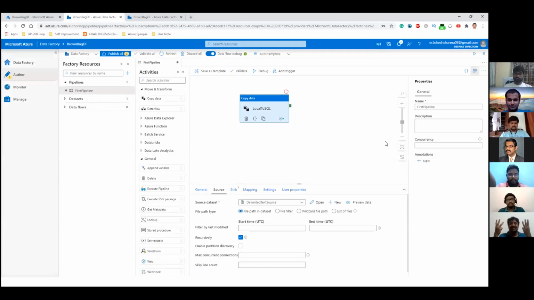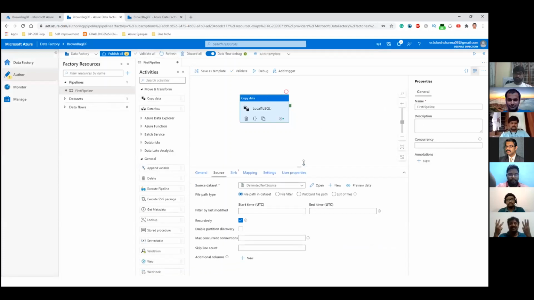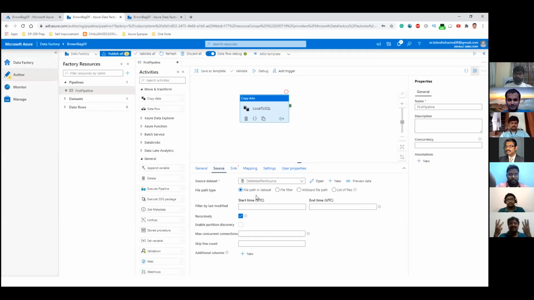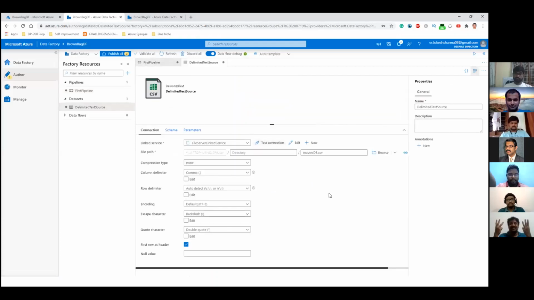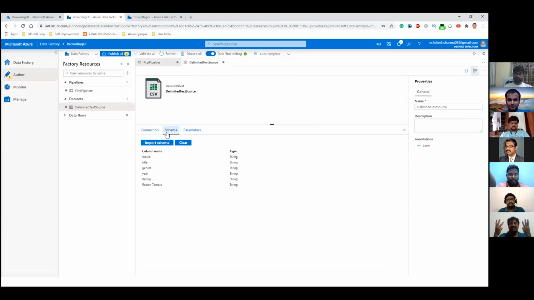So now, as far as configuring the copy data activity is concerned, you have configured the source. This is how the source looks, and you can open the source dataset from here and find out the various properties. It has taken the column delimiter as comma because we have selected the CSV delimited file. There are some other options as well, and you can see the schema here too. Since it's a CSV file, it has taken all the columns as string type.